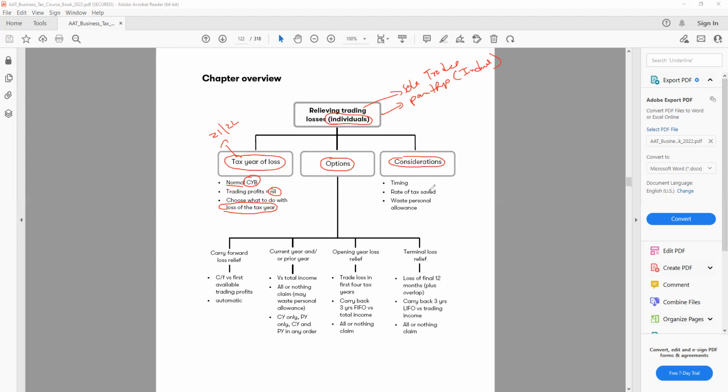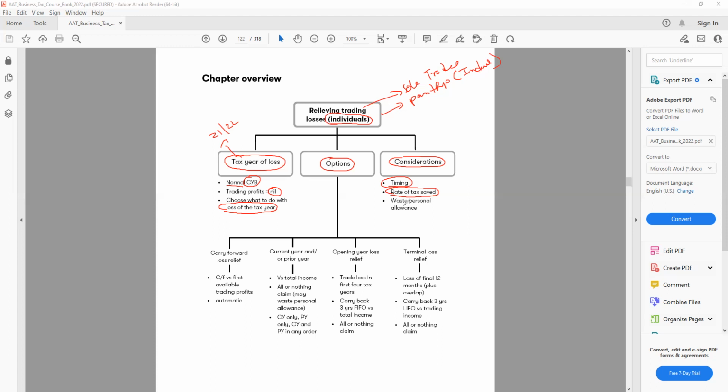The first one, we have timing. So the timing is important: when the loss actually occurred or was incurred. You need to look at that timing first. Then rate of tax saved. How much tax will be saved if I carry it forward? How much tax will be saved if I carry it back?